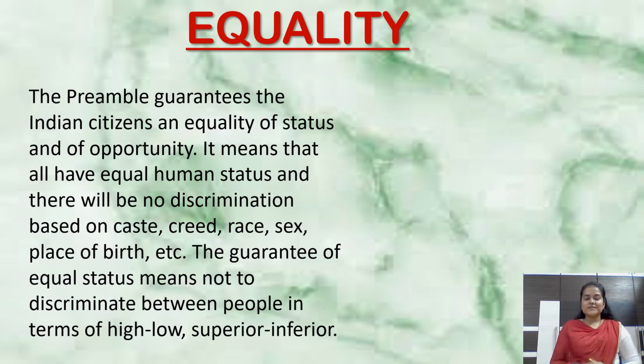I hope you all must have understood, with the last sentence telling us about the guarantee of equal status. What is equal status? Treating everyone equally, which means not to discriminate between people in terms of high or low. This is high caste, this is low caste: Kshatriyas, Shudras, Vaishyas. You're not supposed to discriminate on the basis of their caste. You're not supposed to think that you are superior and they are inferior. Also, what is it telling us in the first sentence? The preamble guarantees the Indian citizens an equality of status and of opportunities.